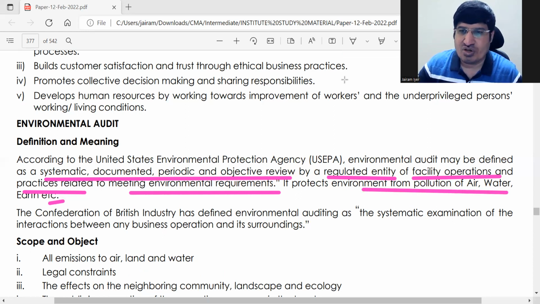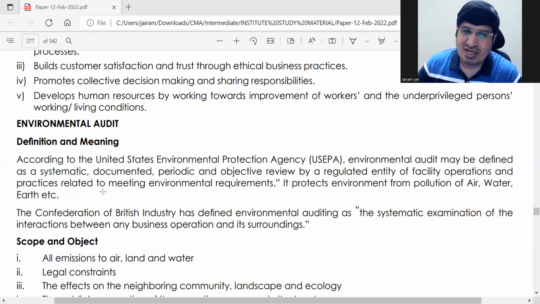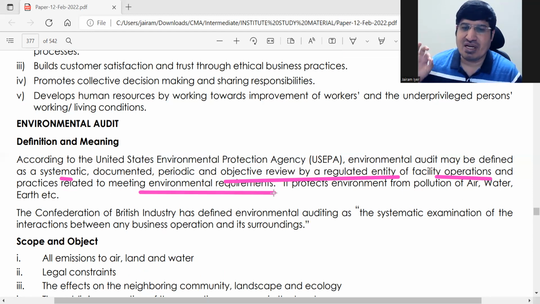First, what you should write here is: it's a systematic and objective review by a regulated entity of its operations and practices for meeting its environmental requirements. Systematic and objective review by a regulated entity of its operations for meeting environmental requirements. Right. And finally, what is the objective of this?